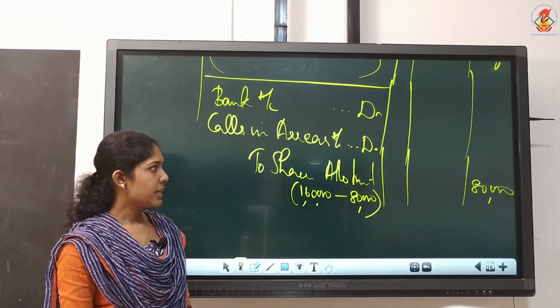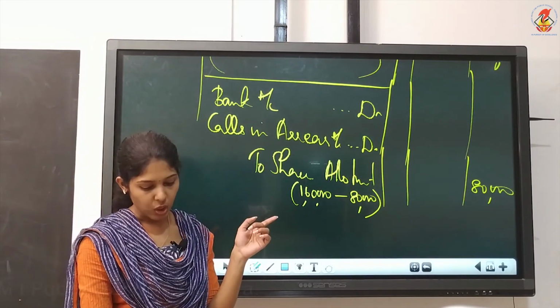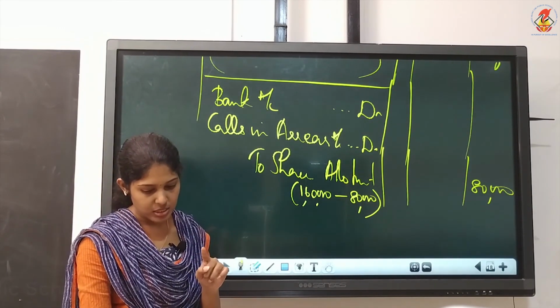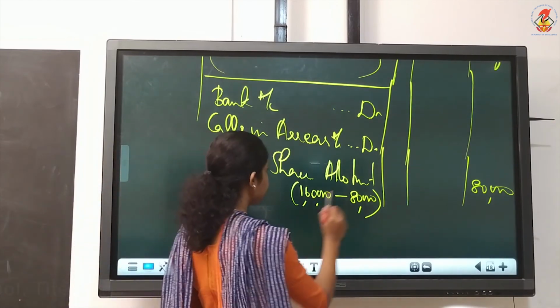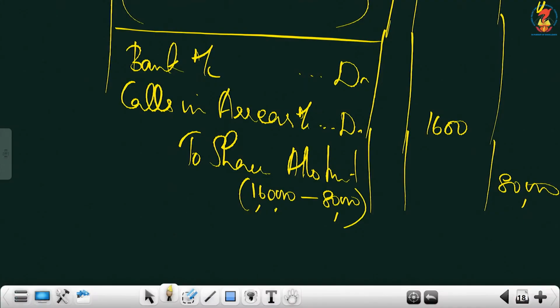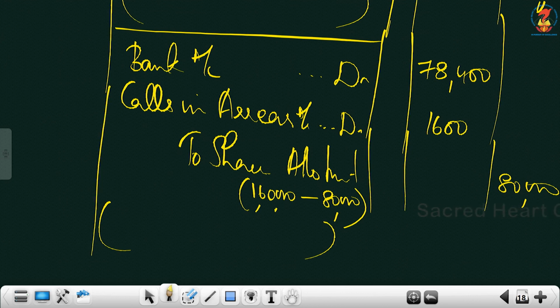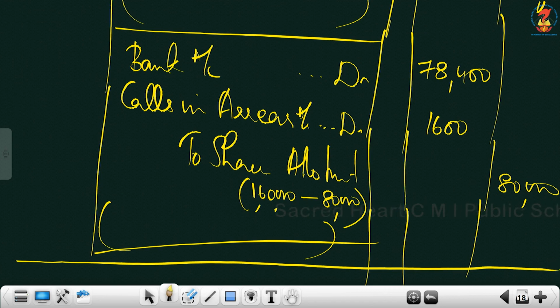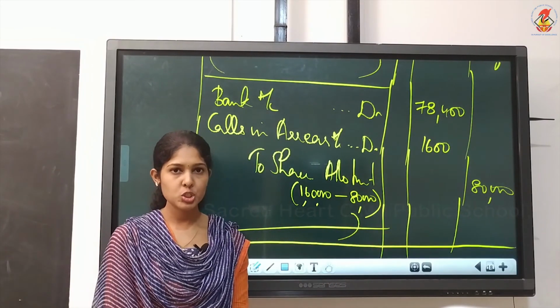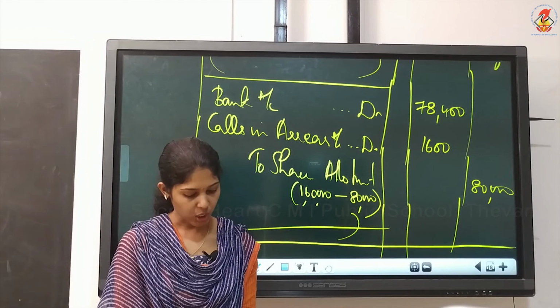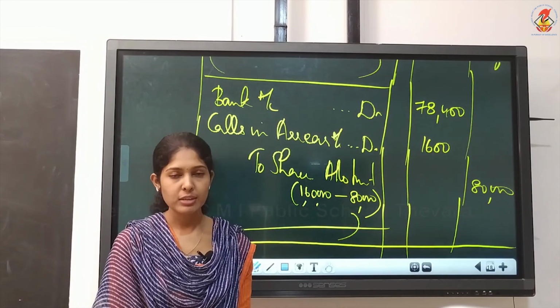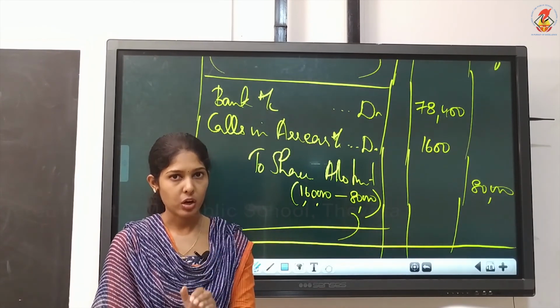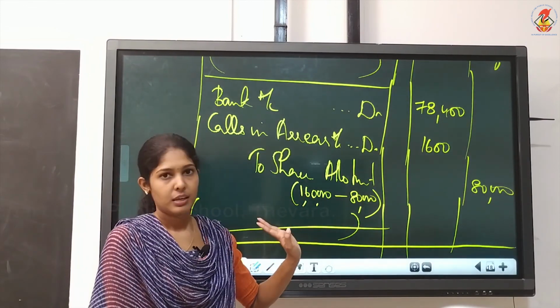Then calls in arrears, just take it from your working note. We already computed it, it is 1,600. Yes, just take it from the working note. So the amount of banker's balance is 78,400. This is the received entry. The question is over. Do we have 2 more calls? Should we write an entry for that? No, because you are asked to write journal entries only up to allotment. So you can stop with this entry.